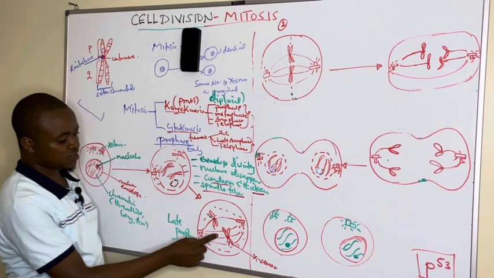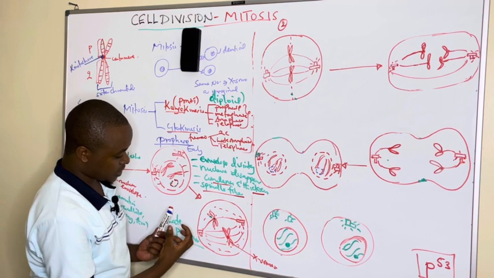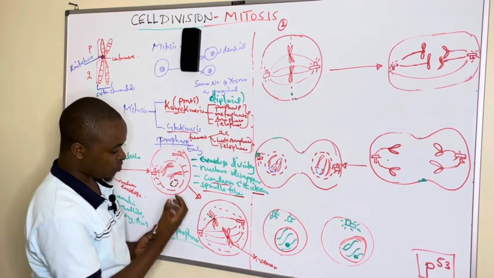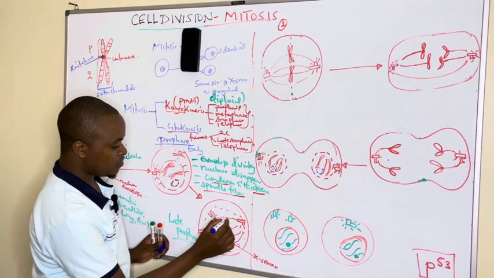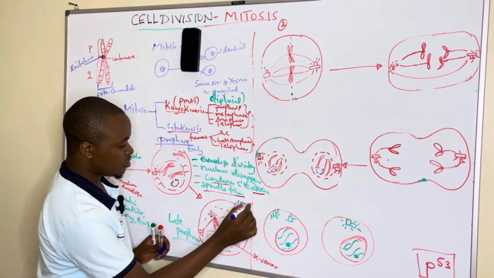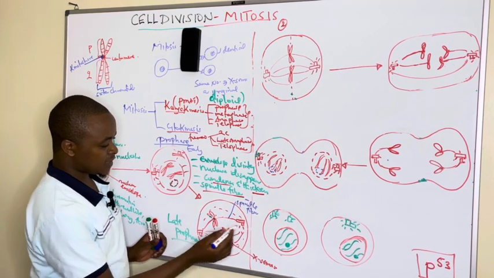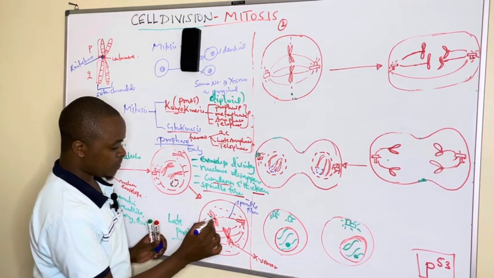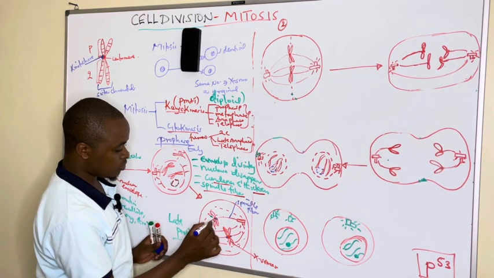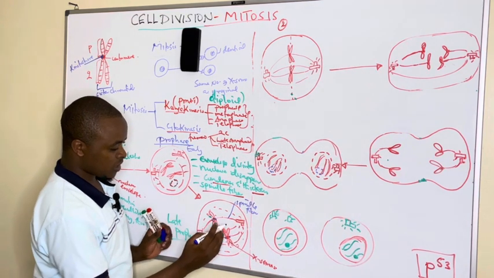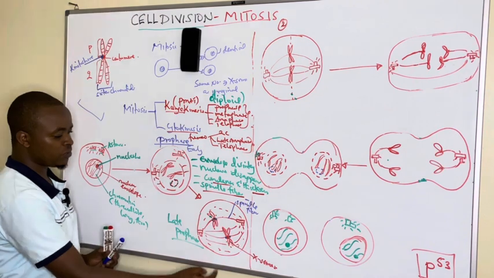So this chromosome, which is formed during late prophase, is thick. It has become short to form the P arm and the Q arm, and they are attached by the spindle fibers. These are what we call the spindle fibers, or you can call them the microtubules. We see them attached at the centromere by the protein known as the kinetochore. They are aligning along the spindle microtubules, but in different positions.